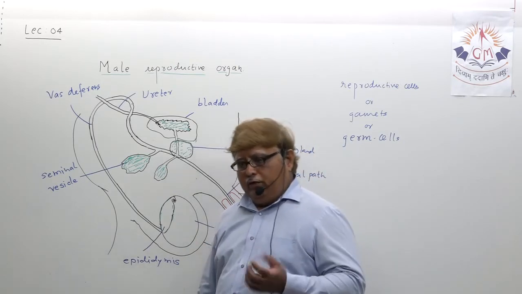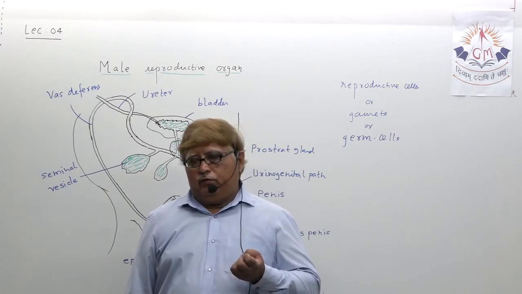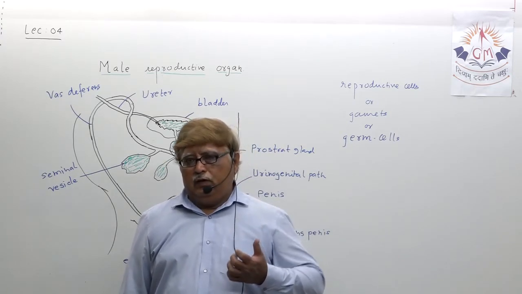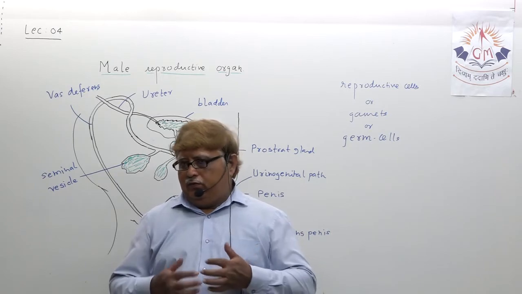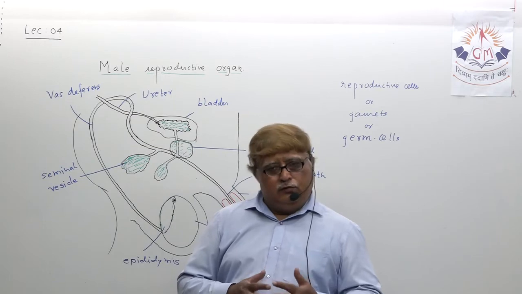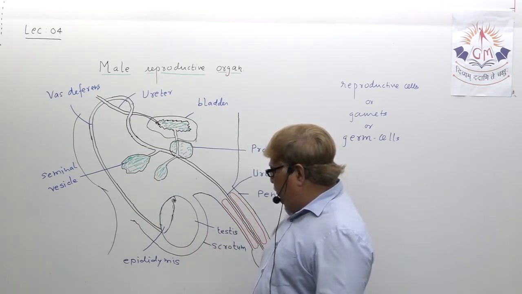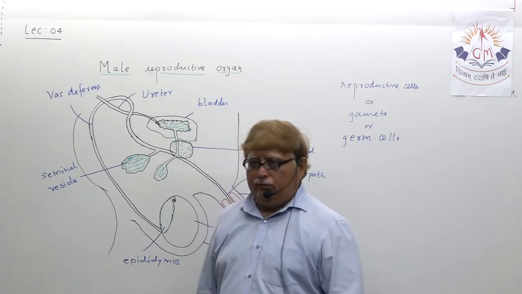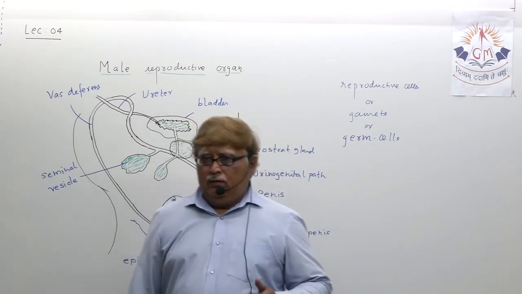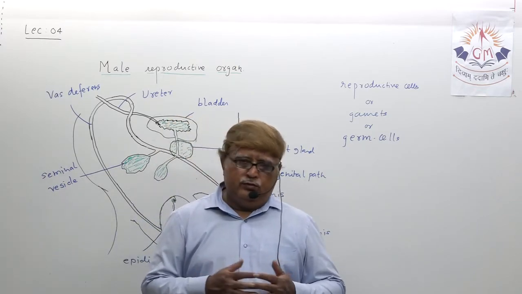The scrotum provides that optimum temperature, 3 to 4 degrees less than our body temperature, for the process of sperm production, that is spermatogenesis. Okay. So testosterone hormone is produced in males at the age of 14 to 15.